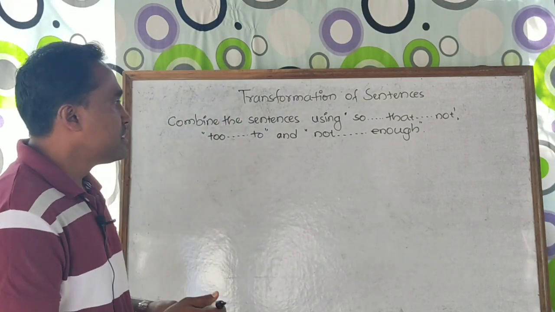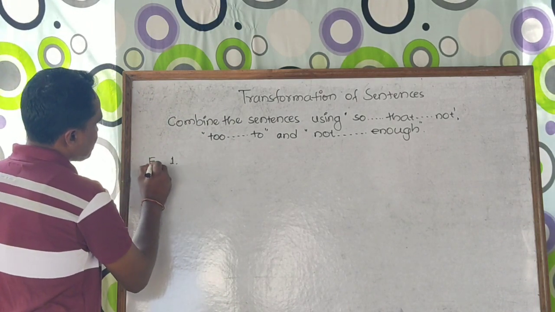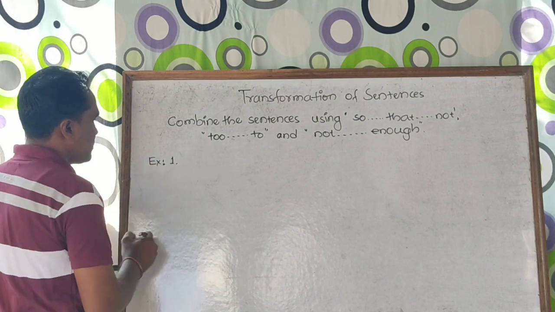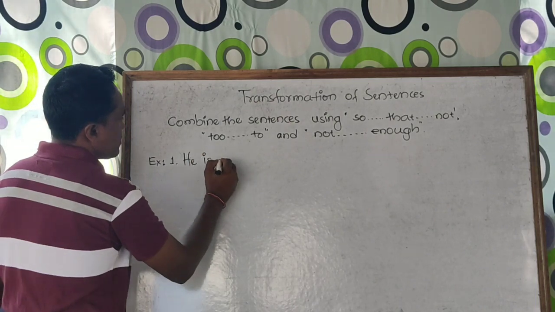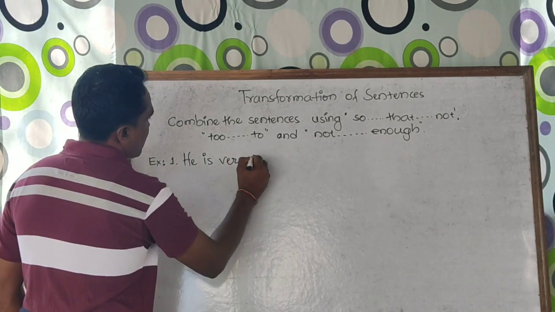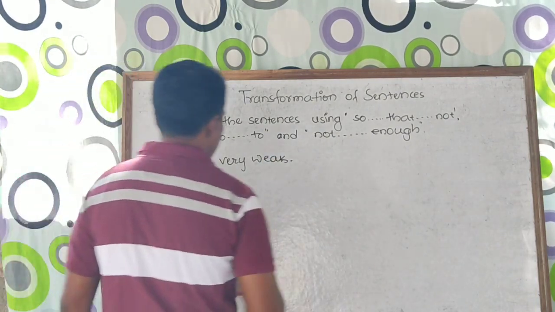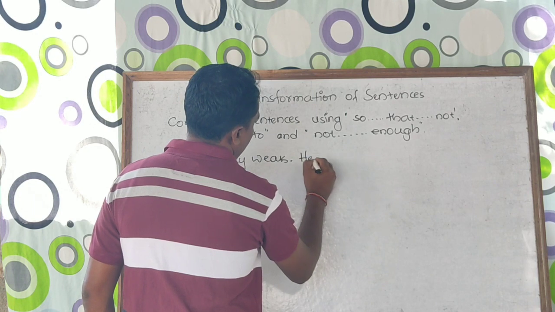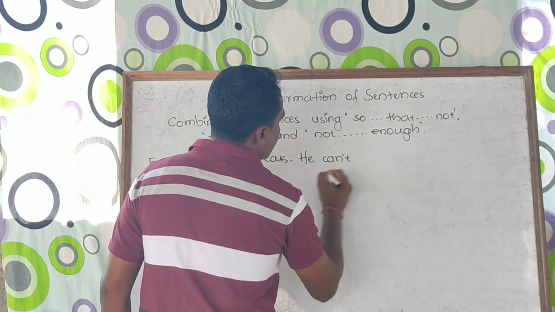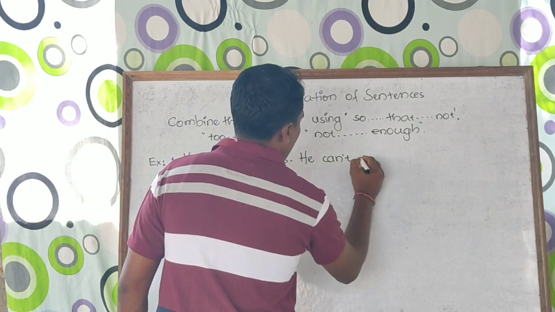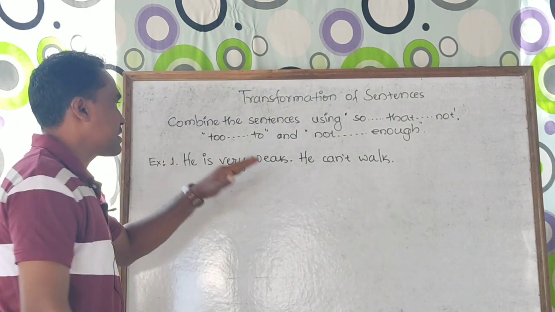Let's start with a very simple example. He is very weak. He cannot or can't walk. Look at these two sentences.